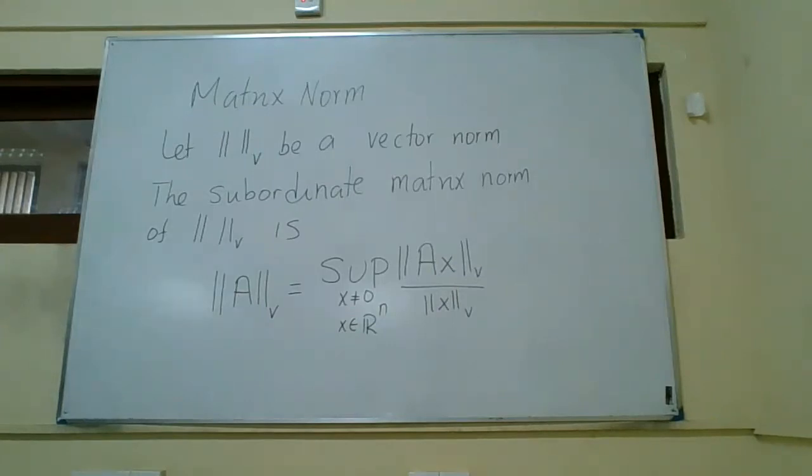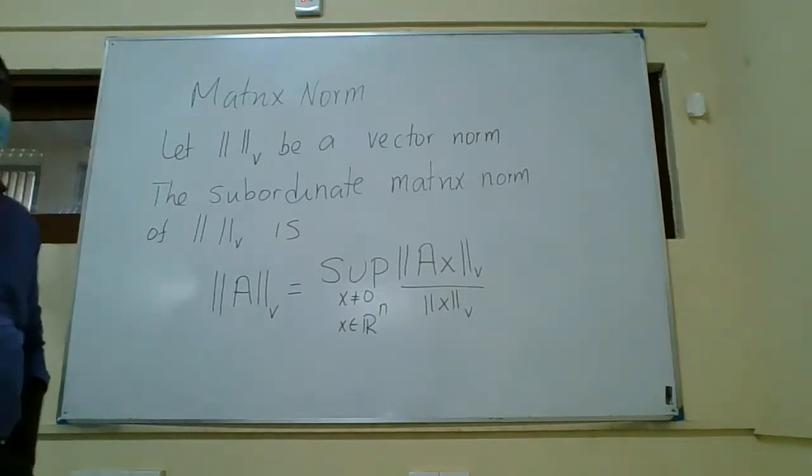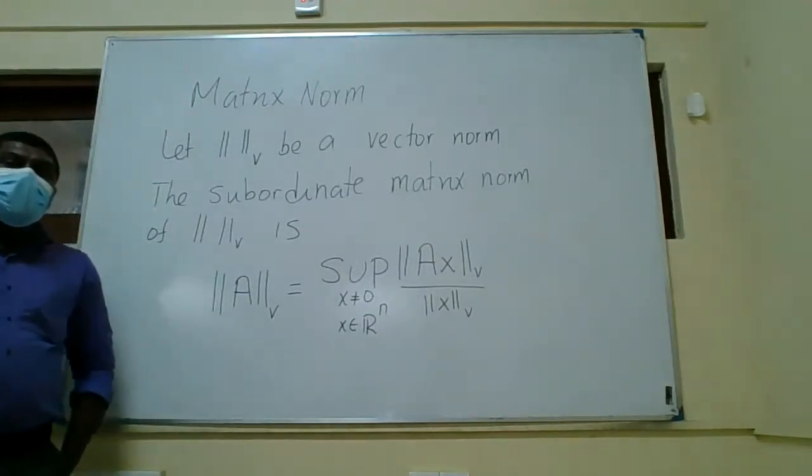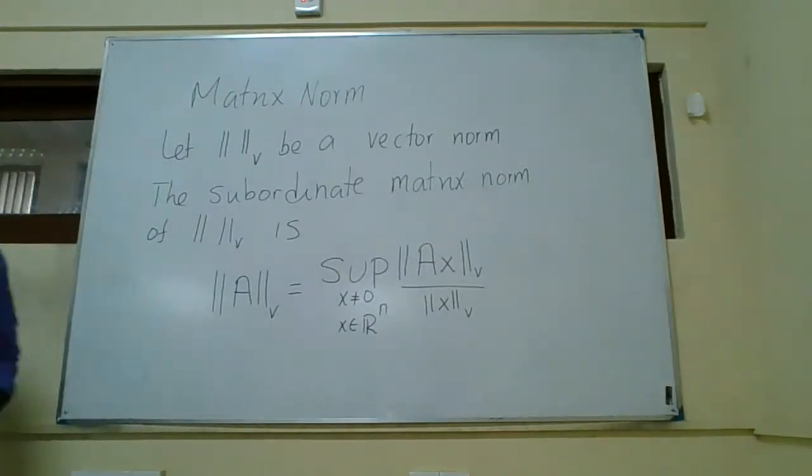Supremum, in most cases, can be considered as a maximum as well, but people who study pure mathematics know the meaning of supremum. Other people can think of it as a maximum.